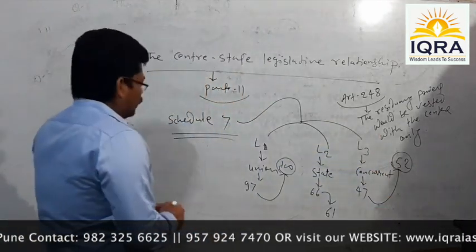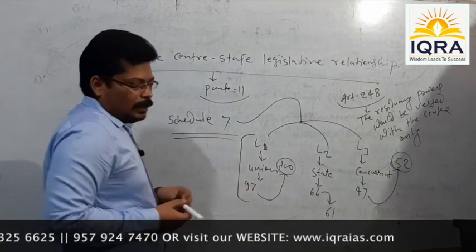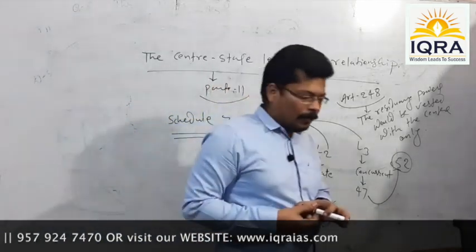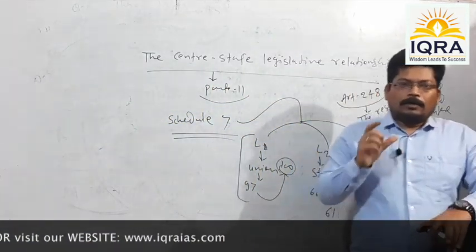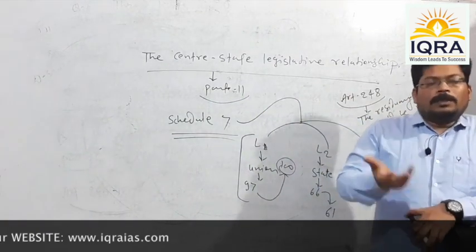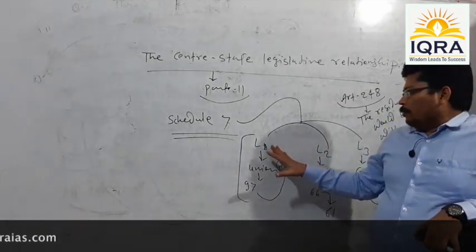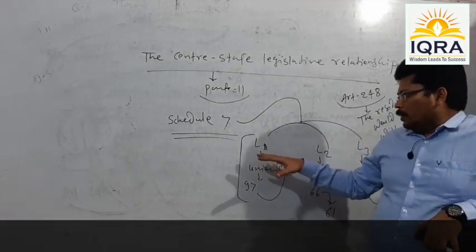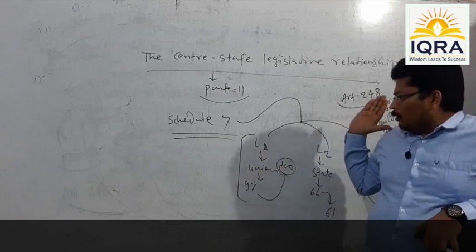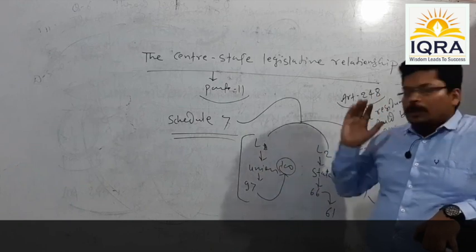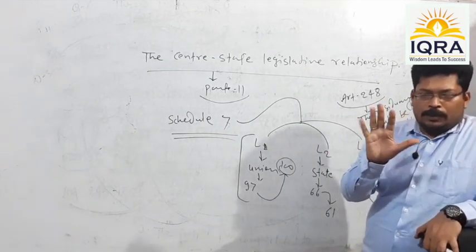But see, whatever subject matters we find under the Union List are subject to the exclusive legislative jurisdiction of the center. Okay. The first thing you need to remember is that over the subjects of the Union List, the center enjoys legislative jurisdiction.